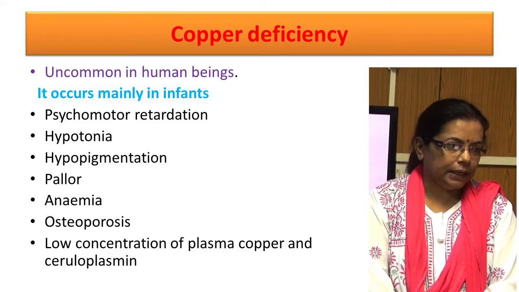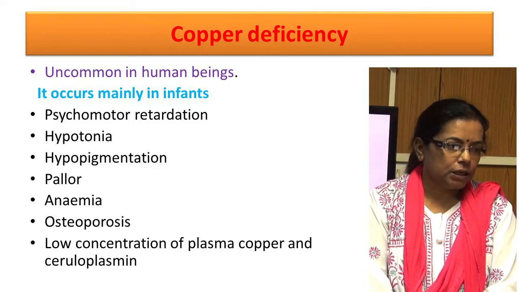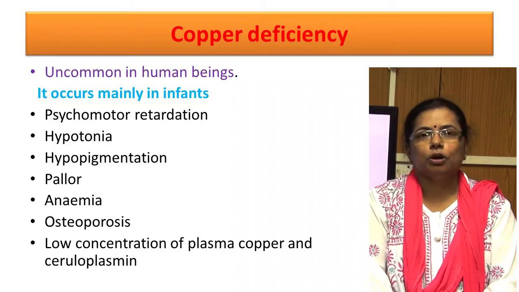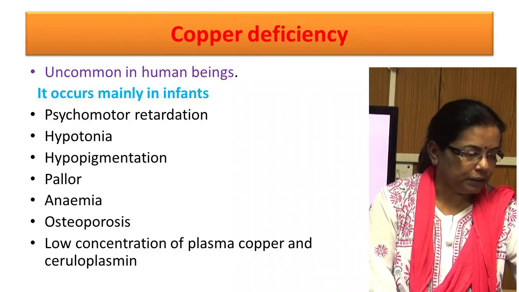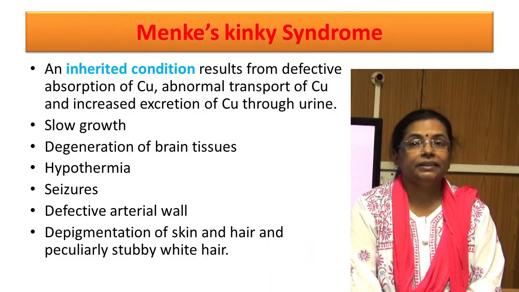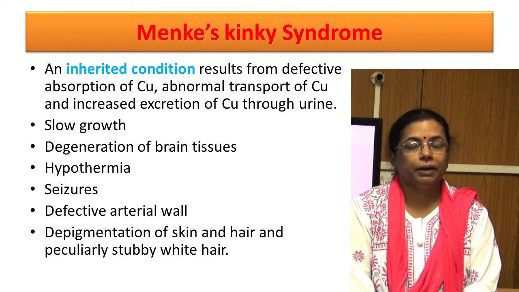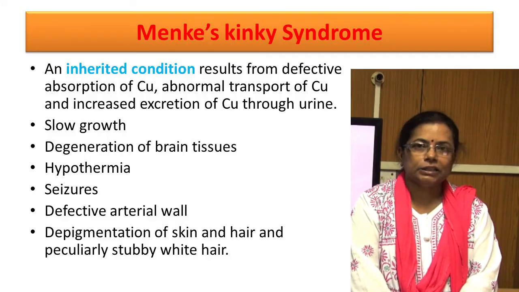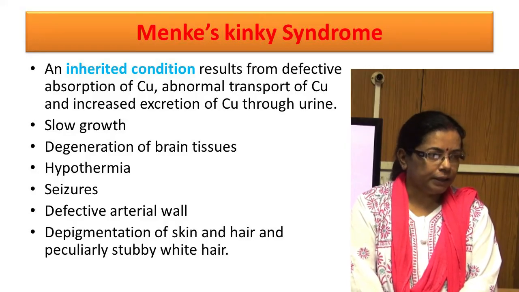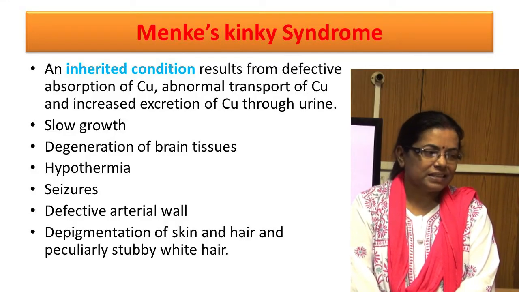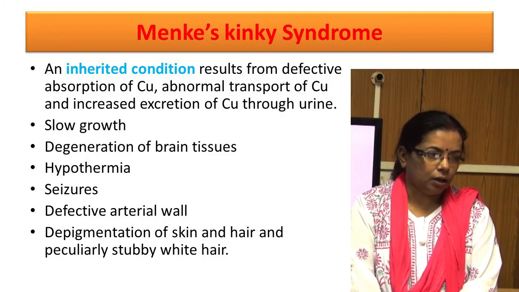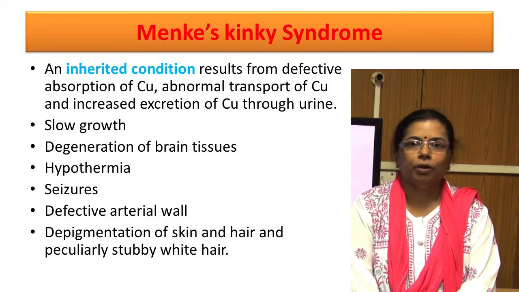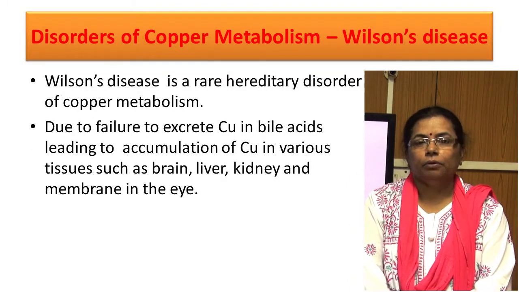hypopigmentation, pale skin, anemia, osteoporosis, and low concentration of plasma copper and ceruloplasmin. Low concentration of plasma copper and ceruloplasmin is also found in an inherited condition resulting from defective metabolism of copper known as Menkes kinky hair syndrome. It is characterized by slow growth, degeneration of brain tissue, hypothermia, seizures, defective arterial wall, depigmentation of skin and hair, and peculiarly stubby white hair.